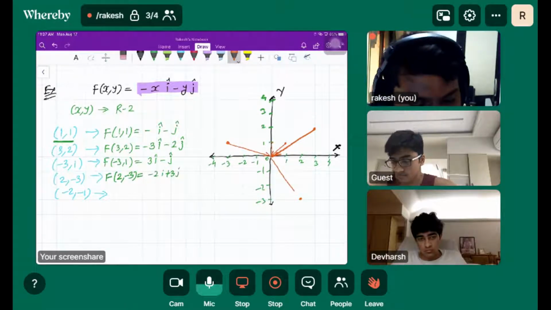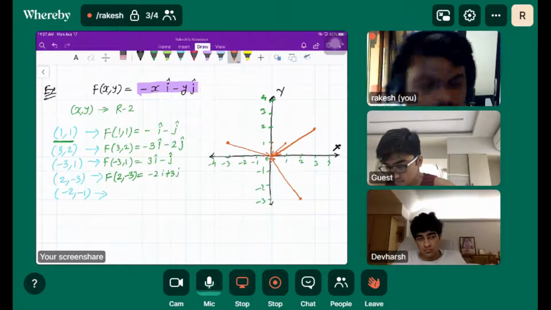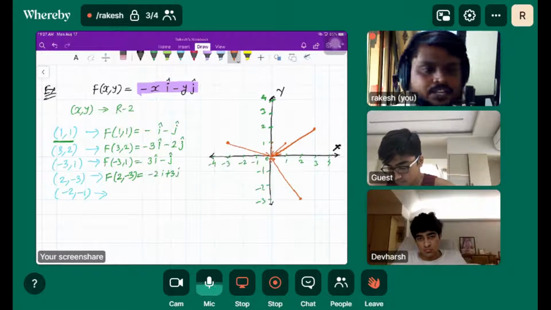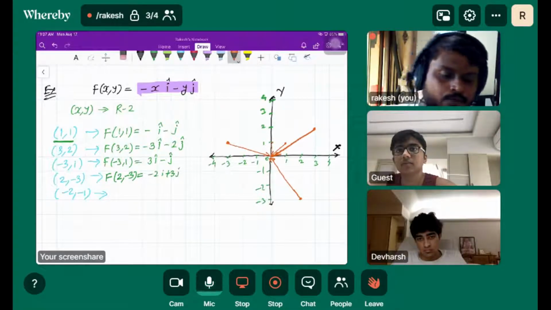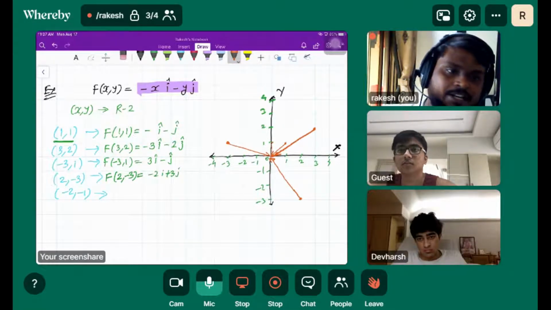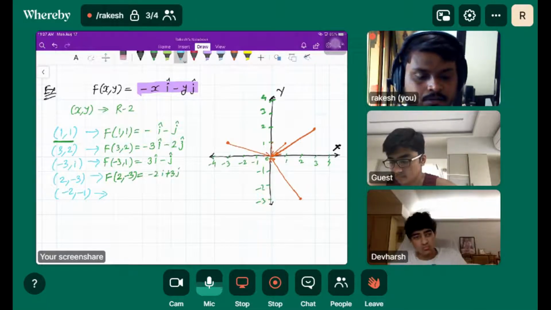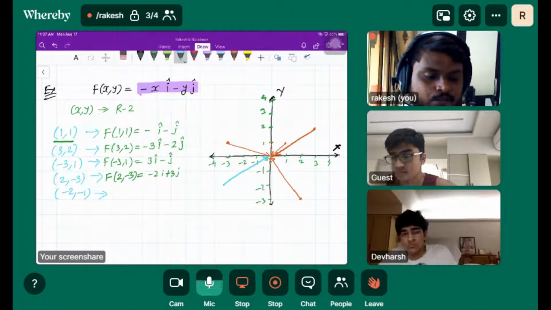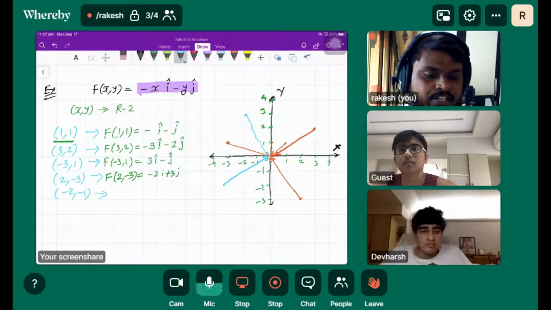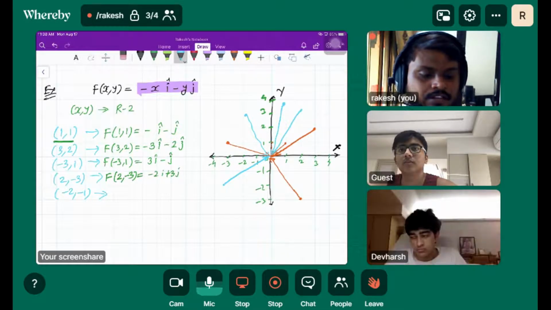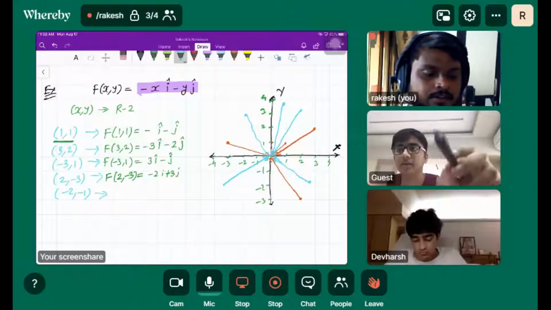Now, do we really need to figure out the corresponding vector for any random points, or can we directly find the direction of the vector? We can choose any point, and the vector will point towards the origin. So this gives you the vector field. Technically, you don't need to plug in.